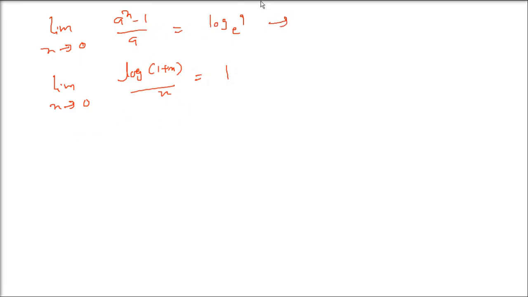Now if we change the first one, that is a to the power x minus 1 by x, and in place of this a, I put e, what will happen? We have the same thing, log e, but a will be e. So e to the power x minus 1 by x, limit x tends to 0, is log base e of e, so it will be 1. So these are certain standard results. We can apply them here.